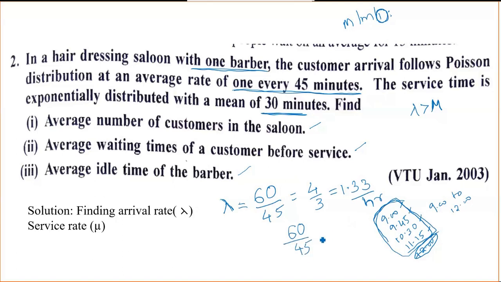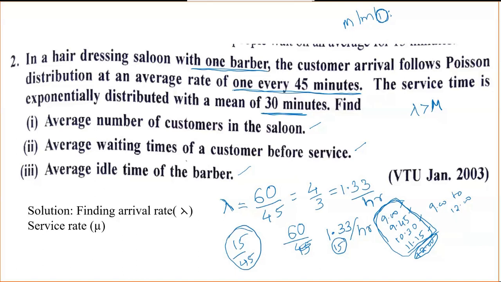So for the first 45 minutes, one person will come. For the remaining 15 minutes, that is 15 divided by 45, which is one third, 0.33. That fraction of a person will arrive at the saloon. So that is 1.33 per hour.